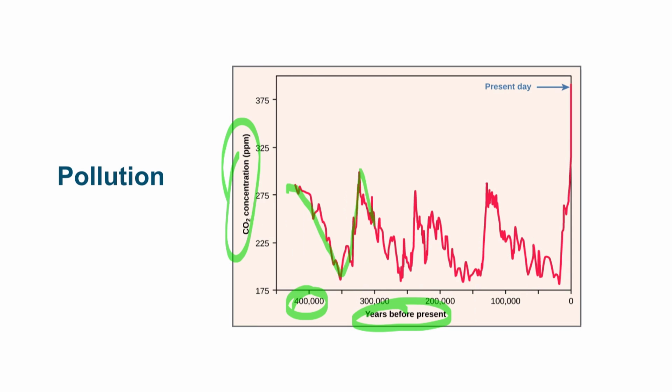So you'll notice that there are fluctuations in the CO2 concentration in the atmosphere, and that is normal. However, the CO2 concentration in the atmosphere has gone so much higher than it ever has in the past in the last several decades because of the amount of pollution that we're putting into the atmosphere, mostly through the burning of fossil fuels.